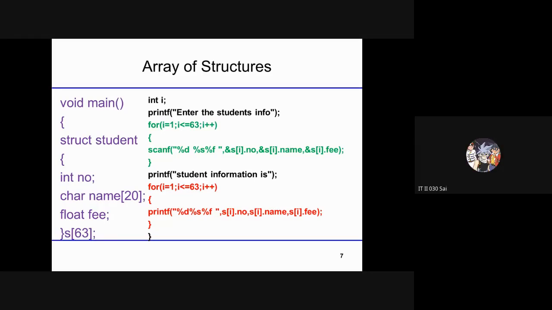Float data type. Float array. Yes. Why is a float array required? What is the purpose of that float array? No one in the class is responding.